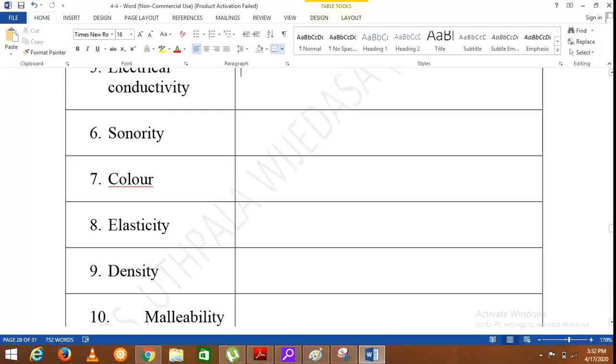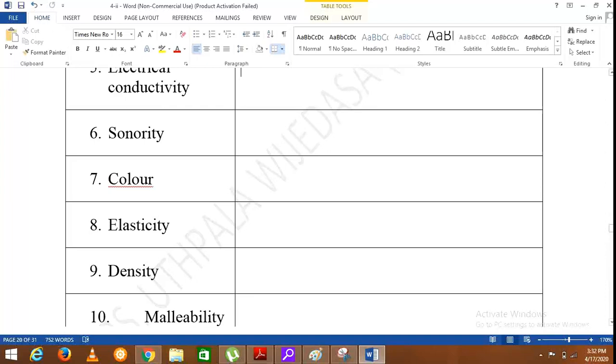So it is clear, sonority is the emitting of a lasting sound when struck with an object. By experience you know what a sonorous sound is. When you put a coin on the ground, again you can hear that sonorous sound.